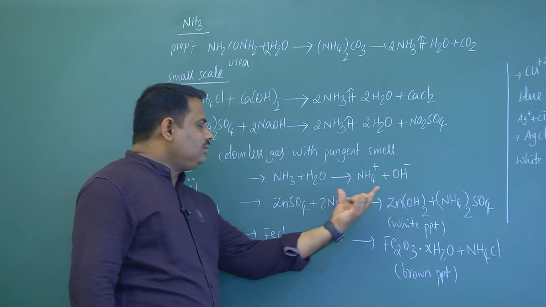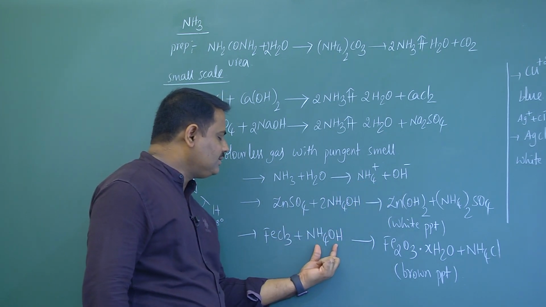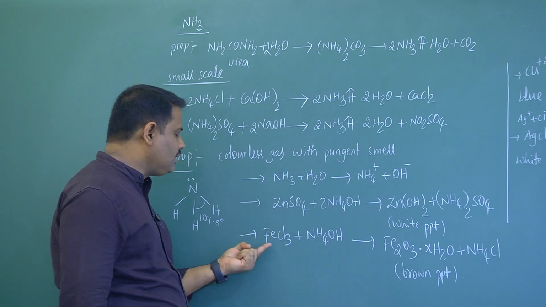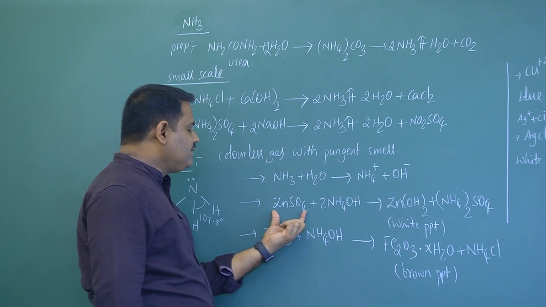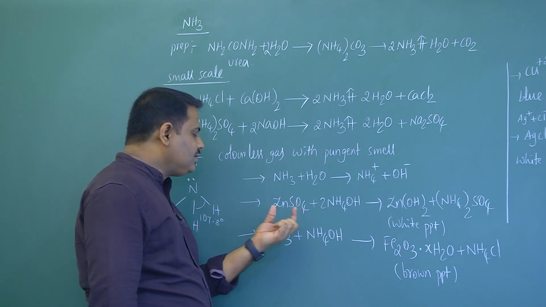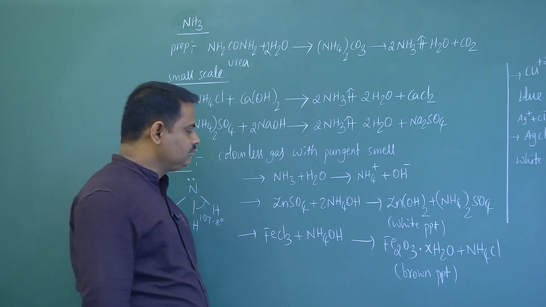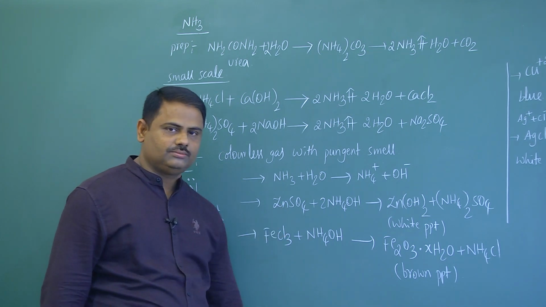Now by using this ammonium hydroxide, we can identify some of the metals from the given salts. For example, salt of zinc is taken. Prepare its aqueous solution, for example, zinc sulfate aqueous solution.